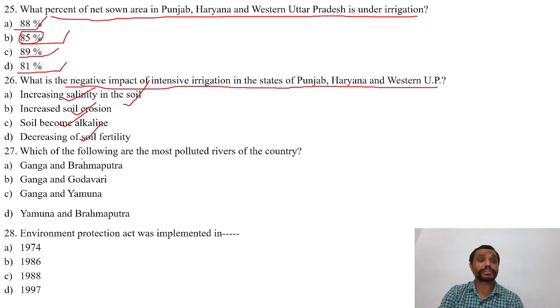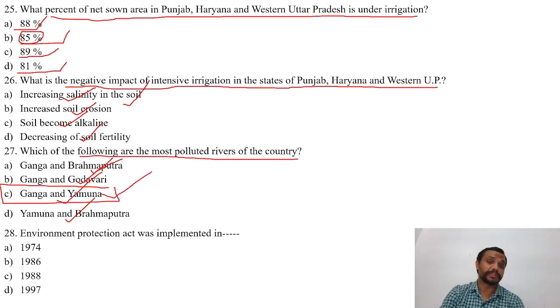Now the next question is, which of the following are the most polluted rivers of the country? Options are A. Ganga and Brahmaputra, B. Ganga and Godavari, C. Ganga and Yamuna, D. Yamuna and Brahmaputra. And the right answer is C, that is Ganga and Yamuna.